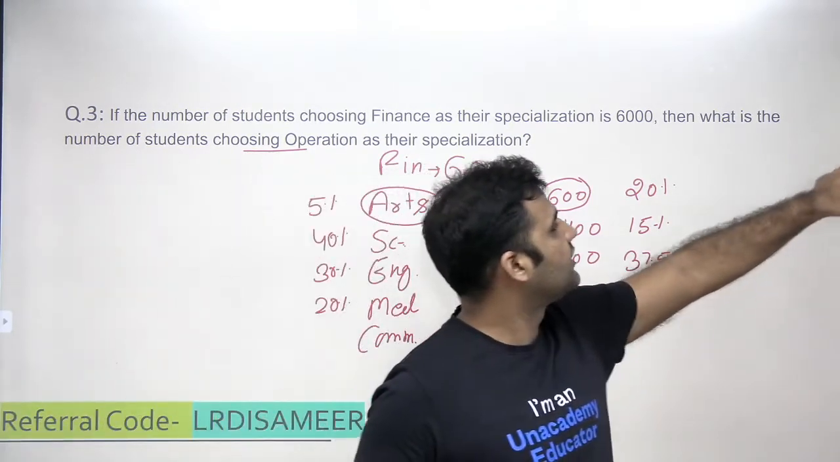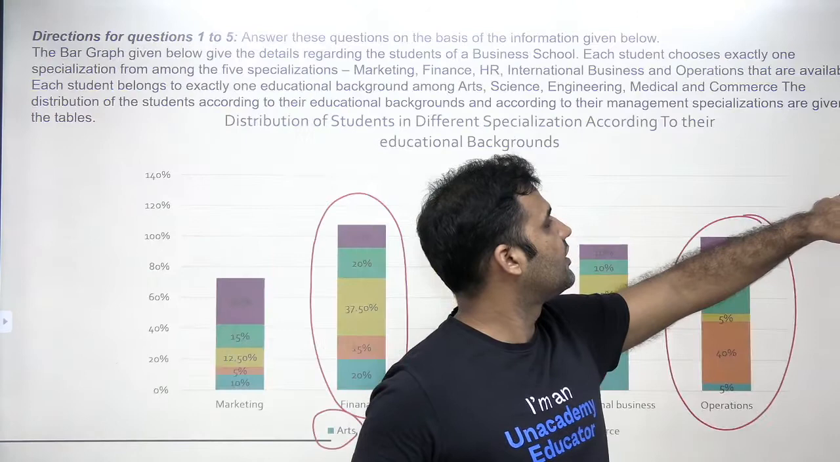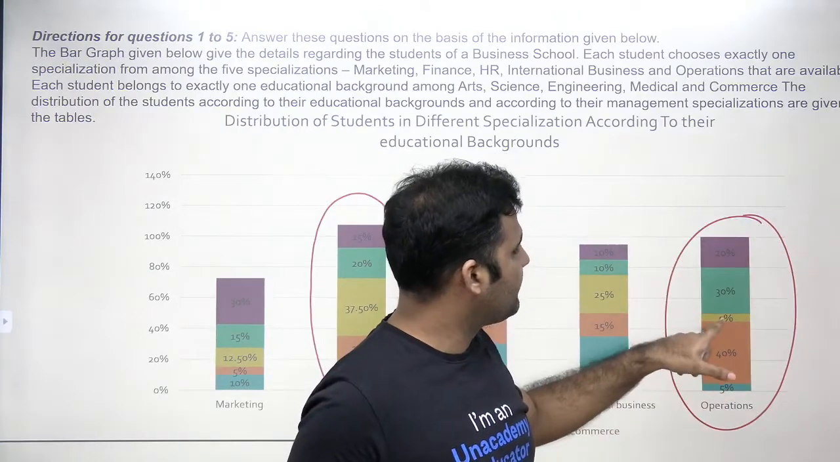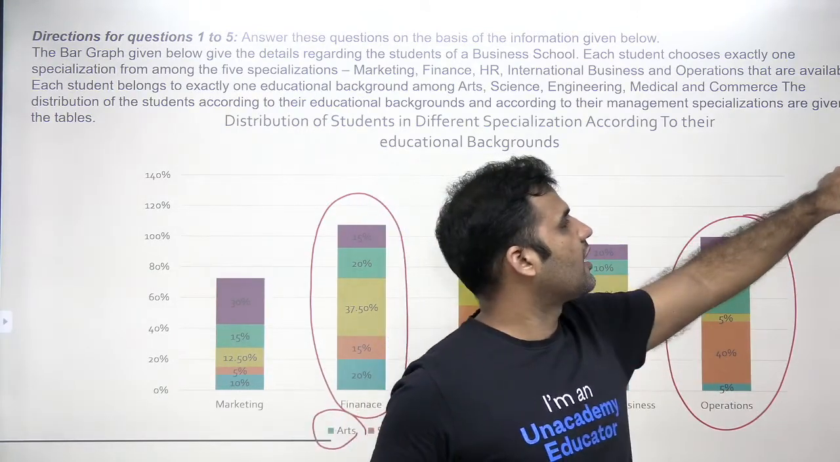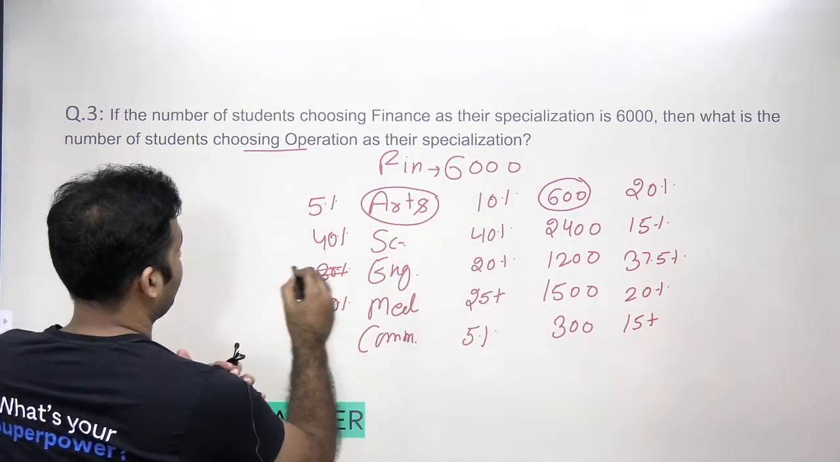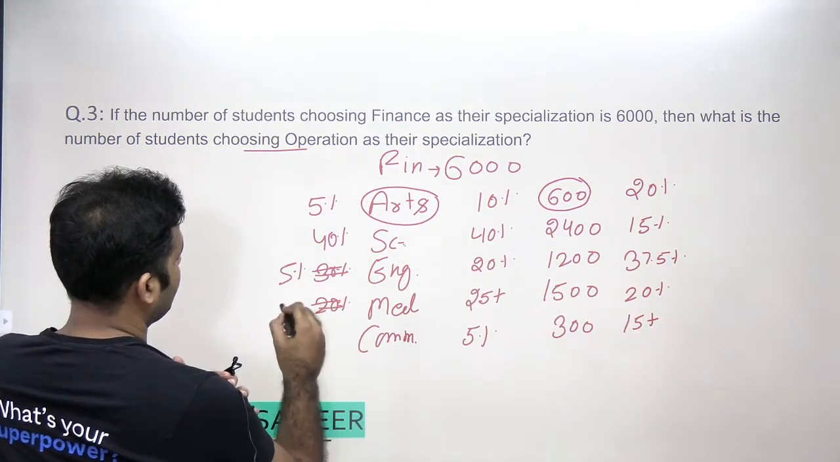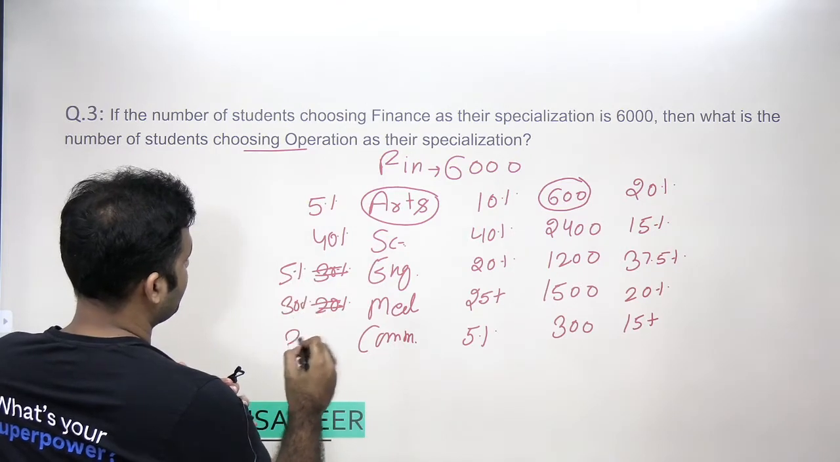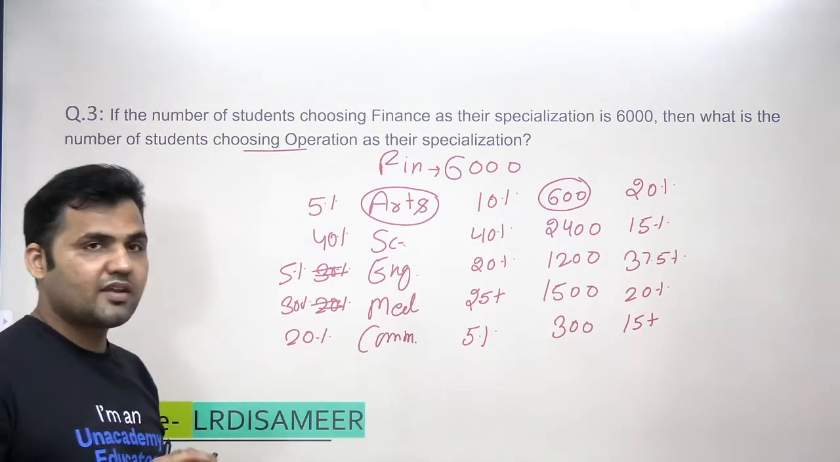5, 40, 30. Just give me a minute. Sorry, 5, 40, 30 and 20. This is 5%, this is 30%, and this is 20%. Now, how will I find out my answer?